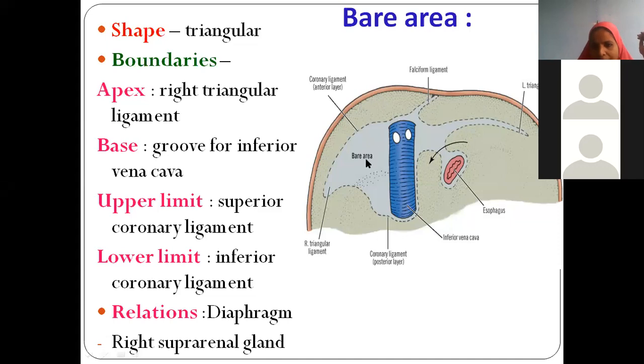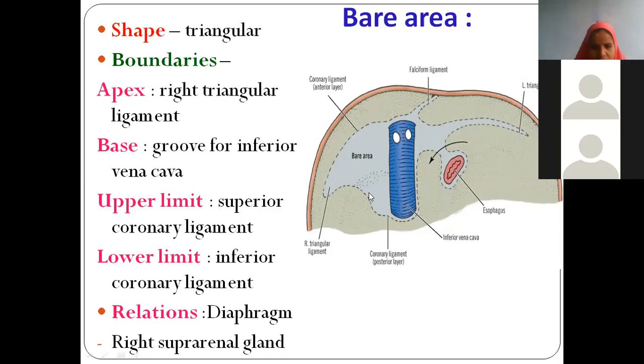Whatever this light bluish, whatever color you say, this area is actually not covered with peritoneum. That means the coronary ligament comes like this and it is just going like this. When you see the margins of this coronary ligament, what is the name given to these margins? Triangles. If it is on the right side, the right lobe of the liver, you call it the right triangular ligament, and towards the left side it is the left triangular ligament.